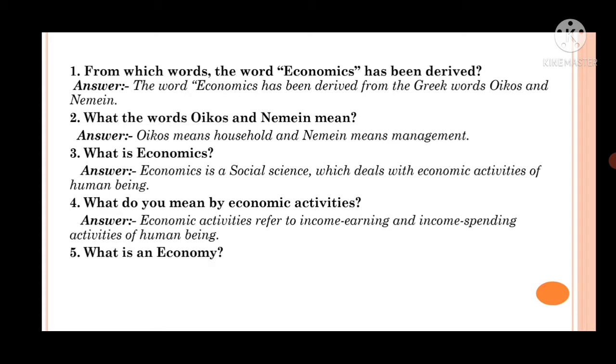Go to question number 5, what is an economy? And the answer is an economy is a system by which people get their living, right? As you all know, students, Indian economy is known as agricultural economy. Why? Because most of the people get their living from agriculture, right? Let us go to question number 6.